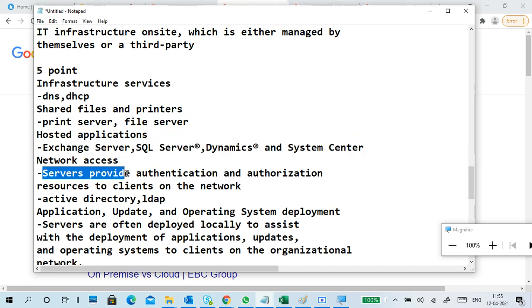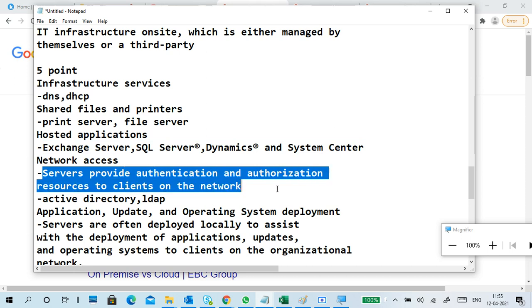The server provides authentication and authorization of resources to clients on the network. For example, I want to access a printer. First, authenticate the user: is the user a proper user or not? Verification of username and password is called authentication.